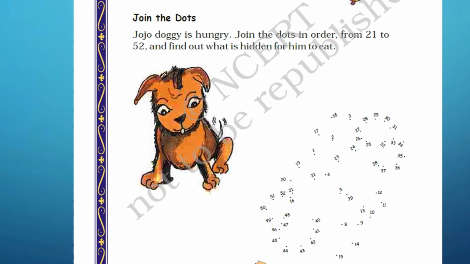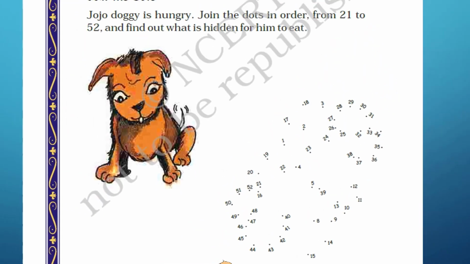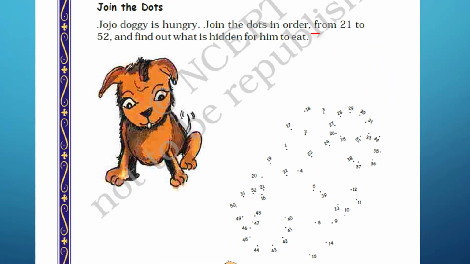Join the dots. Jojo doggy is hungry. This doggy's name is Jojo and it is very hungry. Join the dots in order from 21 to 52 and find out what is hidden for him to eat. So here are some numbers which are given and we have to find out what is hidden for this doggy in these numbers. What do we have to do? We have to join numbers from 21 to 52.